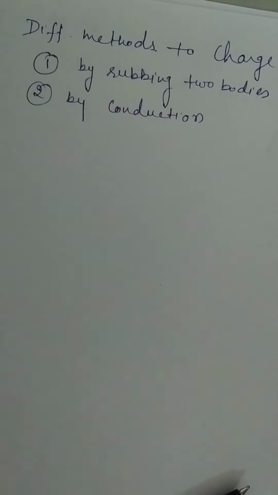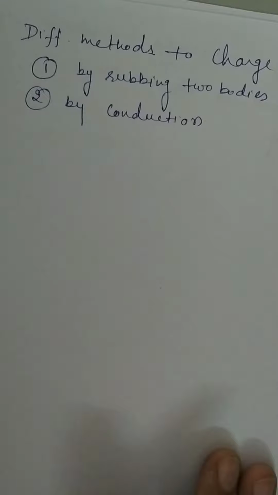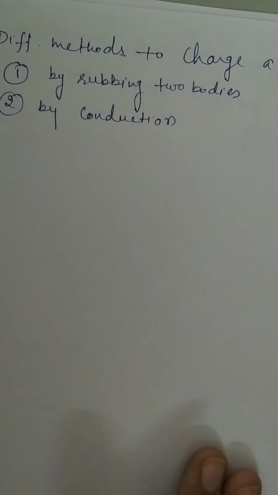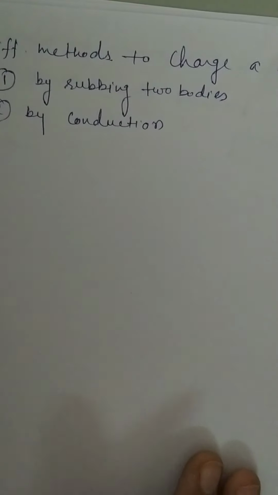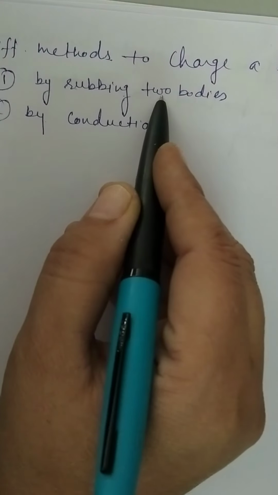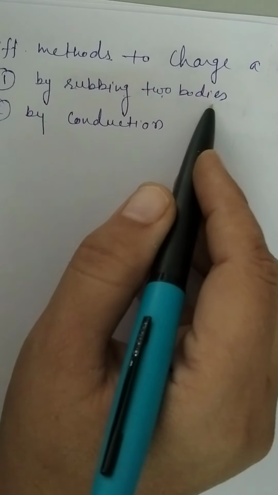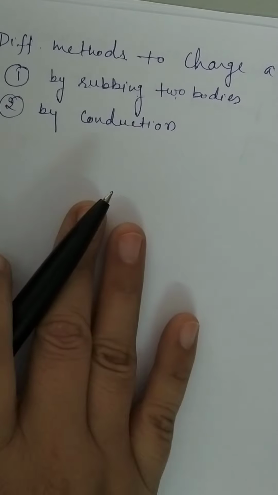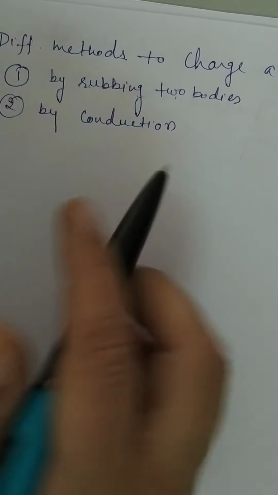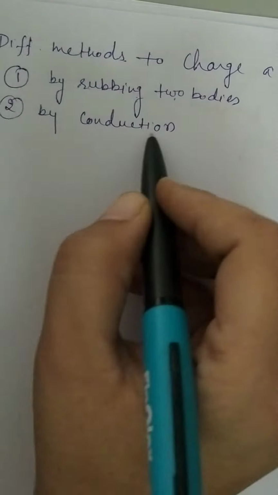Good morning, students. In the previous lecture, we discussed how we can charge our body when we rub two bodies against each other. In today's lecture, we will discuss two more methods to charge a body. First is by rubbing the two bodies against each other, which we have already discussed, when silk cloth is rubbed with glass rod. And second is by the method of conduction.